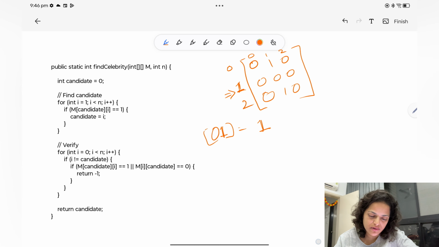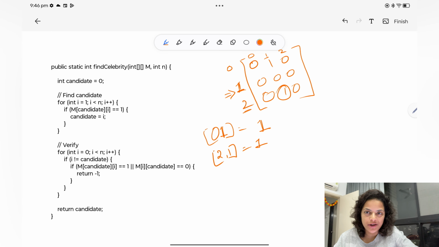Now let's see for 2. If I check 2, 1, that value is again 1, which means 2 knows 1. So yes, 1 is the celebrity. This is how we need to find which one is the celebrity, and there cannot be two celebrities.